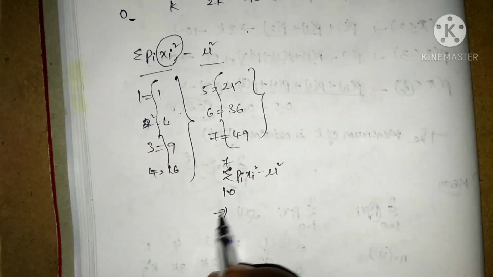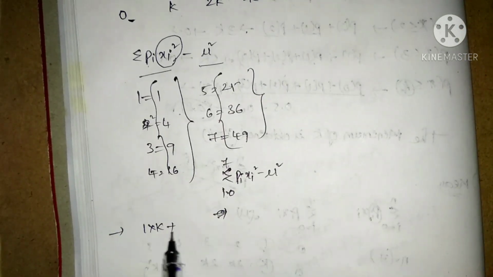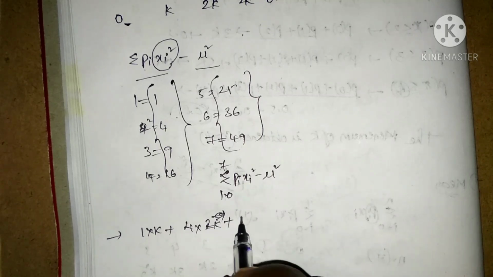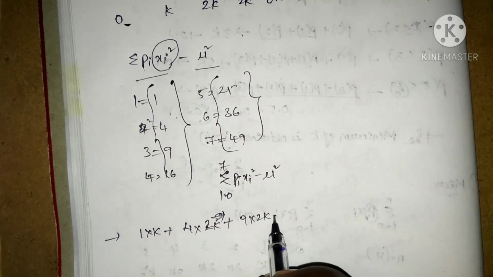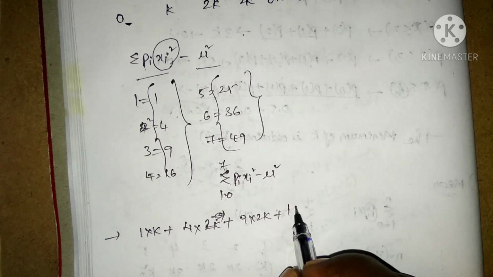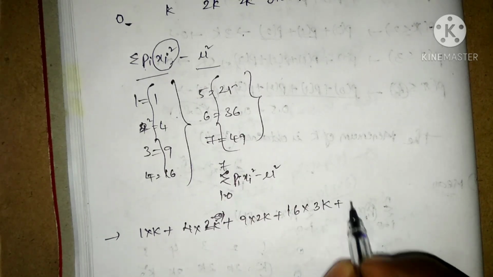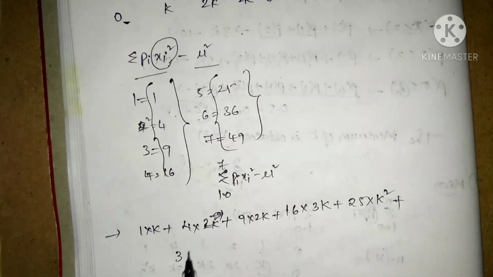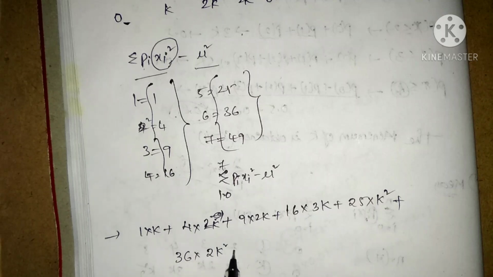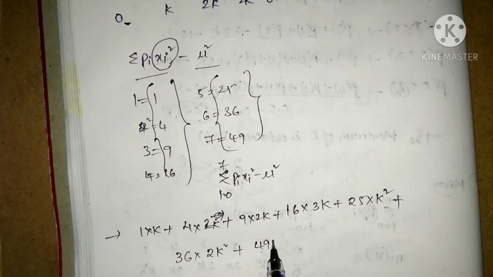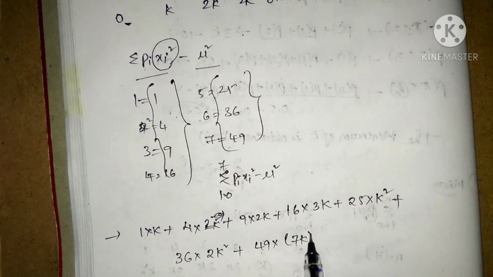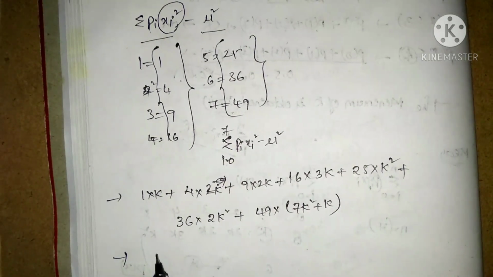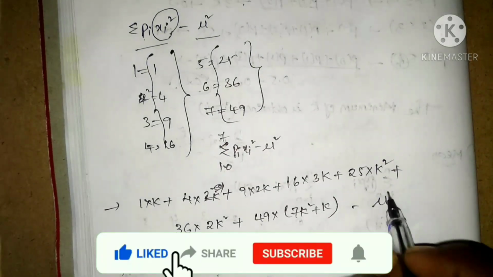For the summation of pi xi square: 1 into k plus 4 into 2k plus 9 into 2k plus 16 into 3k plus 25 into k square plus 36 into 2k square plus 49 into 7k square plus k, minus mu square.